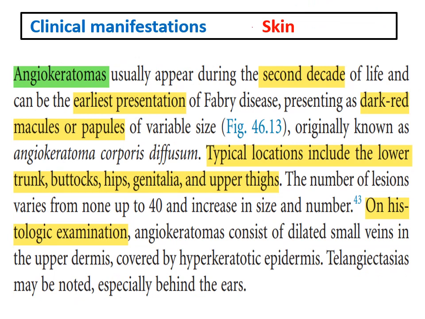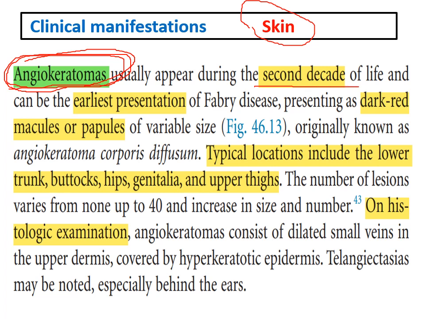Now we'll talk about the skin affection, which is very common and important in Fabry disease. The characteristic skin abnormality in Fabry disease is called angiokeratoma. Angiokeratoma is very characteristic. It usually occurs early in the course of the disease, in the second decade of life, and can be the earliest presentation.